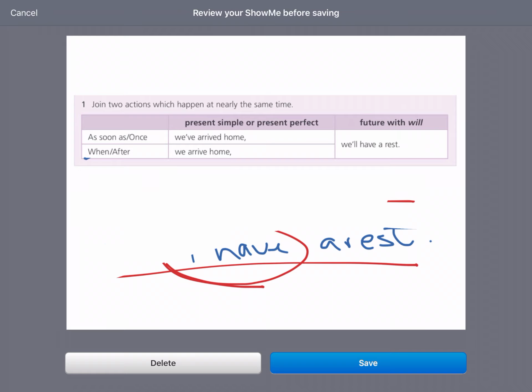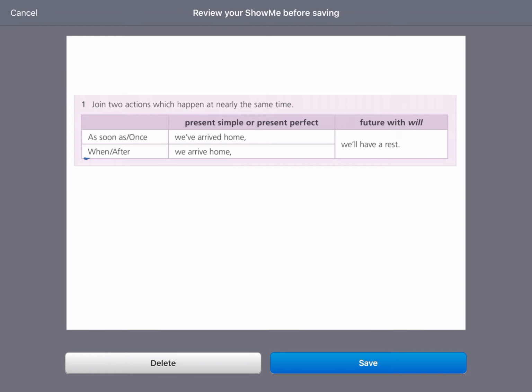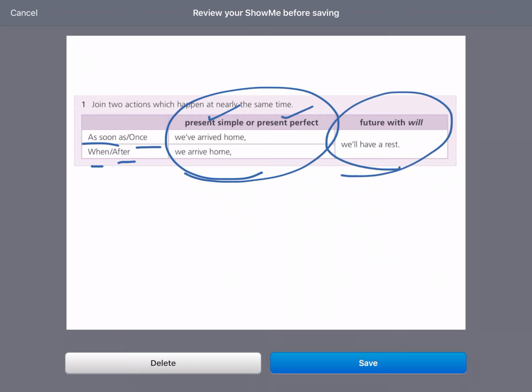So don't forget, what do we have here? We are going to join two sentences with these words. For example, as soon as, or once, or when, or after. And in sentence number 1, you can use present simple tense or present perfect tense. In sentence number 2, we are going to use the future with will.